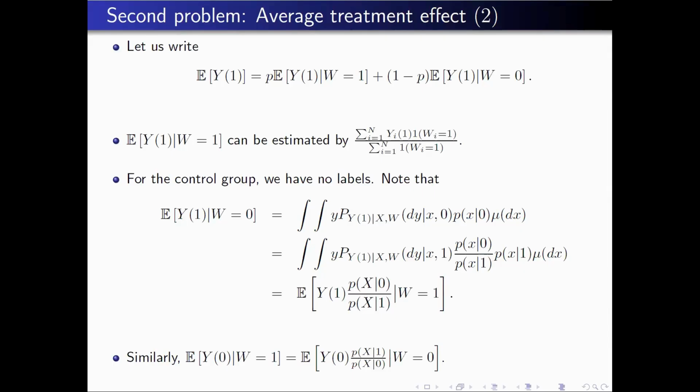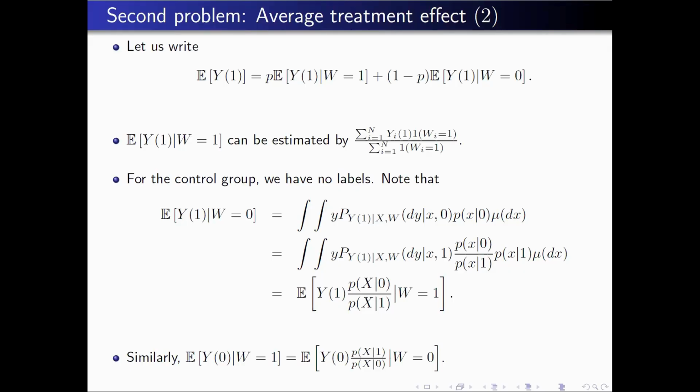The problem is the other expectation, for the control group. Here, when the individual is not treated, you don't have access to the value of the outcome. But under the conditional independence property, since the conditioning of y given x and w does not depend on w, you can change 0 and 1.